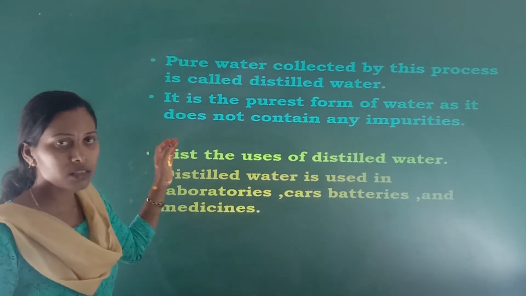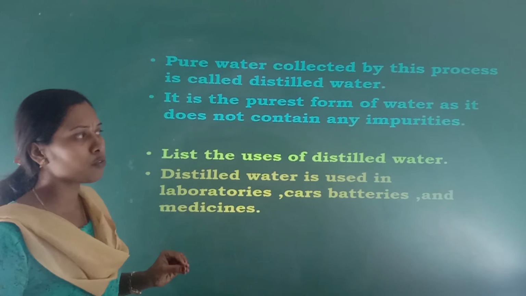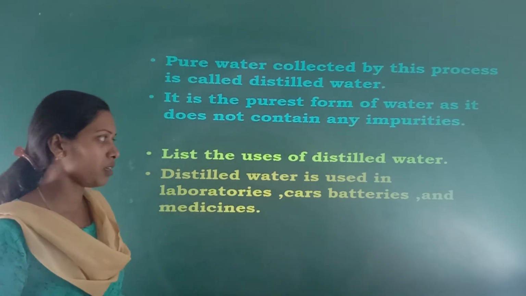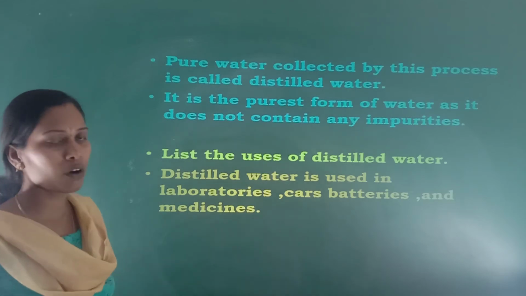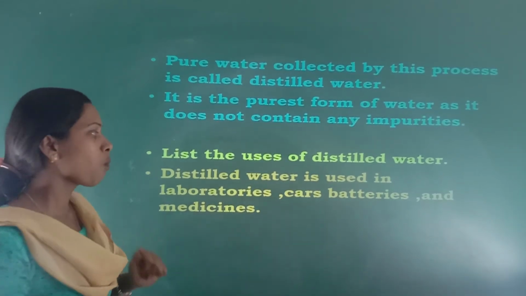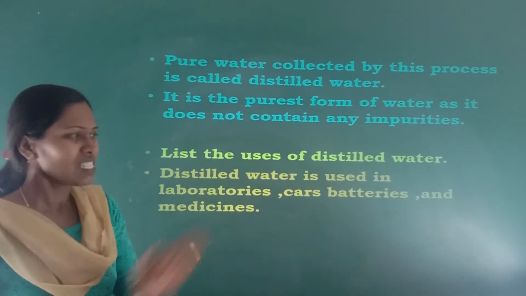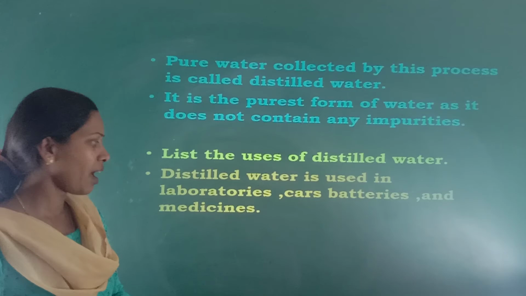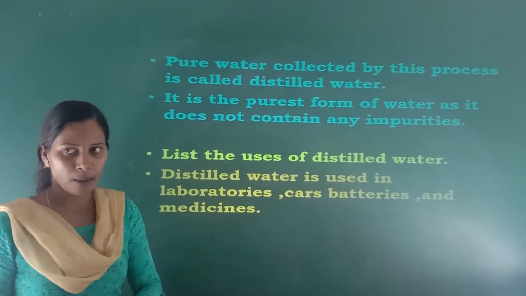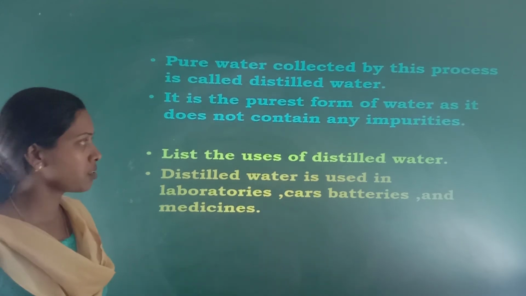Distilled water is the purest form of water as it does not contain any impurities. Now list the uses of distilled water. Distilled water is used in laboratories, car batteries and medicines.